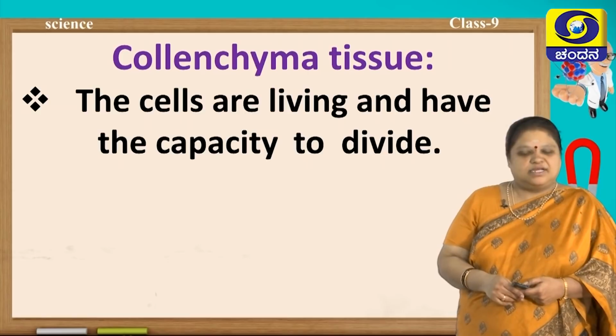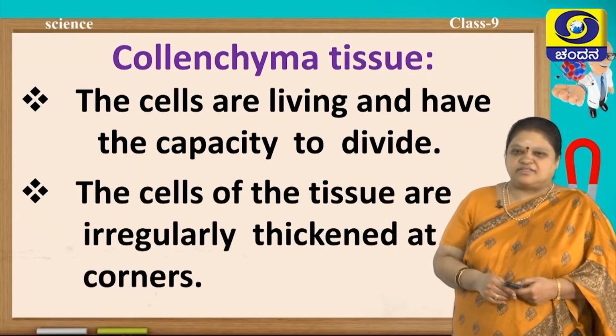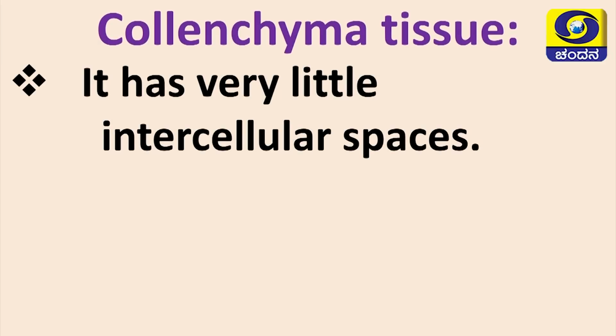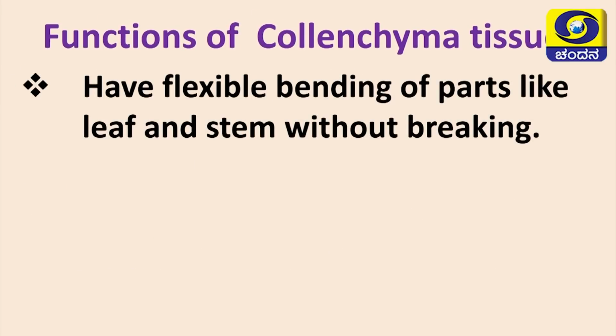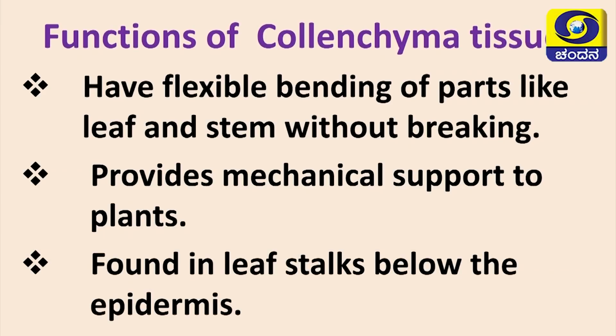Let us see the function. Here the cells are living and still have retained the capacity to divide, and the cells of the tissue are irregularly thickened at the corners. Next, this tissue has very little intercellular spaces. The cell wall is made up of hemicellulose, pectin, cellulose etc. So, what are the functions? They are present in the flexible bending parts like leaf, stem etc. Since they are flexible, the branches do not break. So, they provide mechanical support to the plants. They are found in the leaf stalks below the epidermis, supporting the leaves.